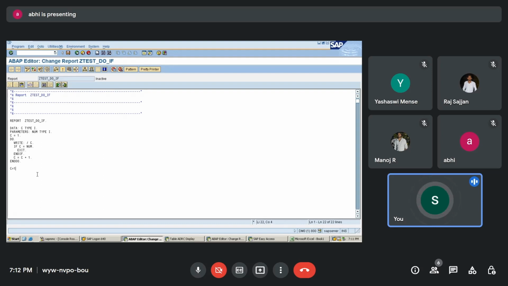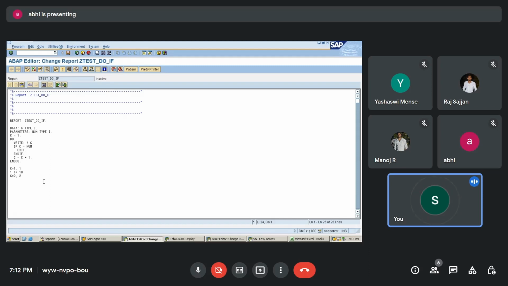First, my C value is 1, so on the screen, 1 will be printed. Now just see, C is not equal to, let's say I have entered 10. So C is not equal to 10, so whatever this part is, it is not going to execute. Now I'll come down and I'll increment the C. So C will become 2 and 2 will be printed on the screen. Now I'll just write over here, rather than C, I'll write 1.